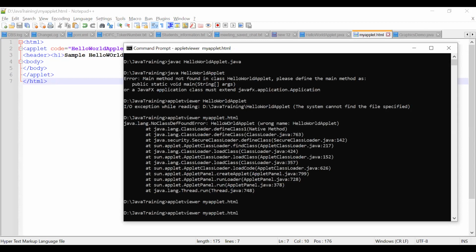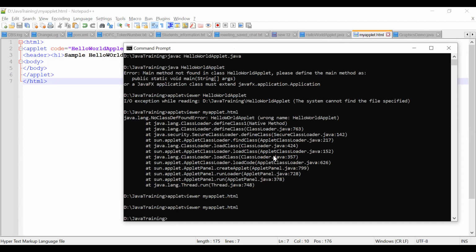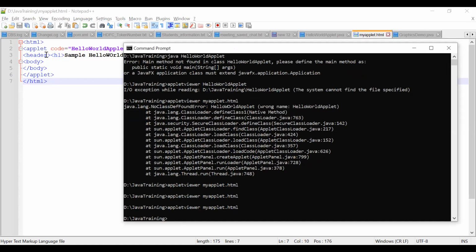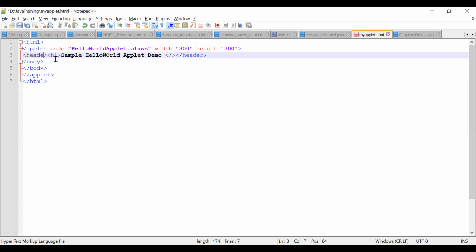Right, let's run this again. No use. Header is not coming. We'll make a simple change here. Instead of header, we make it as head.